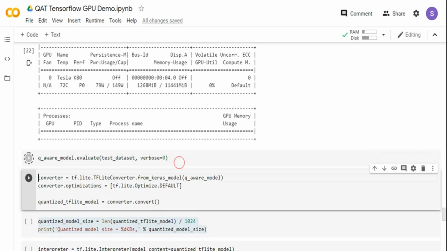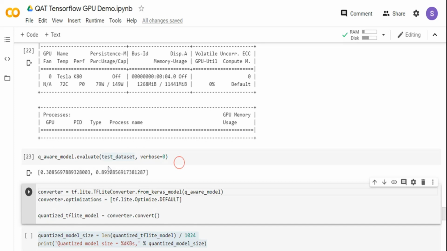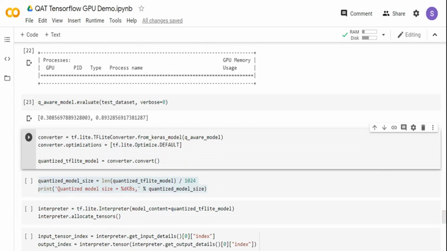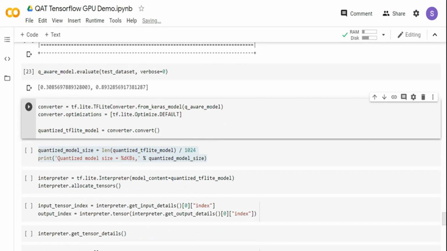So let me run this. It is going to take the test data set and check the accuracy, and the accuracy is close to 89%, which is very similar to our validation accuracy. So the model is pretty much fine, right? Now what I'm going to do is take the model which is 6 MB, and apply the quantization right here.